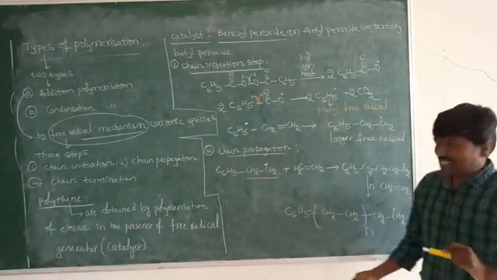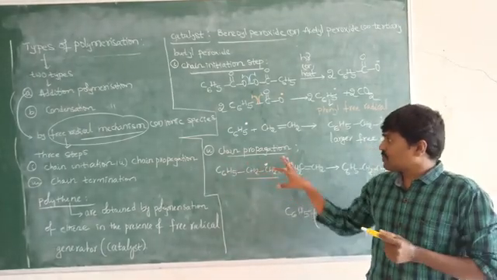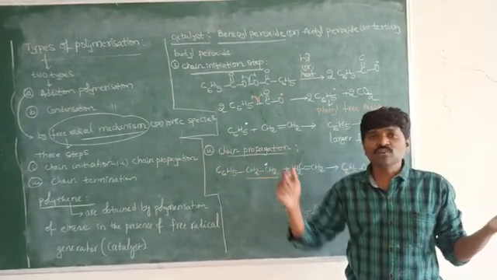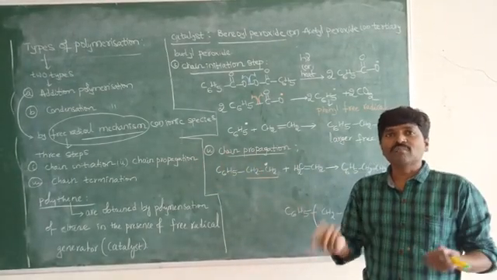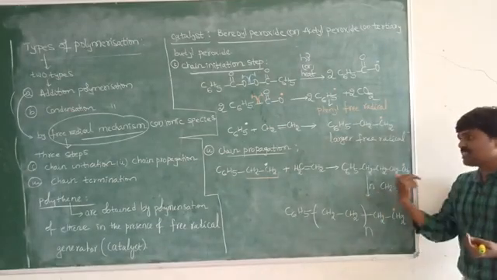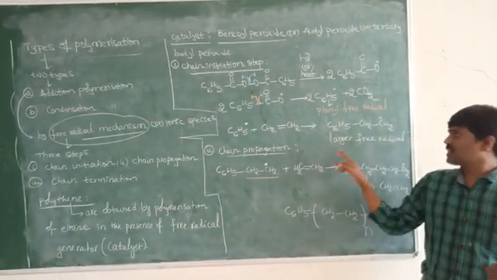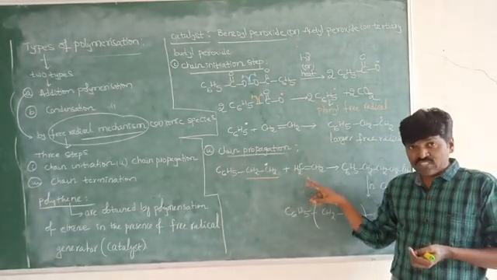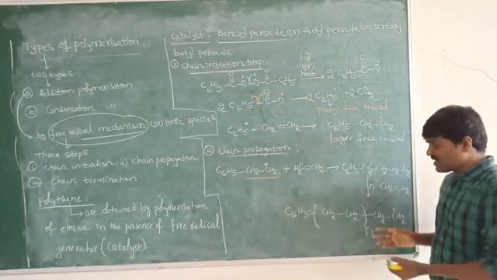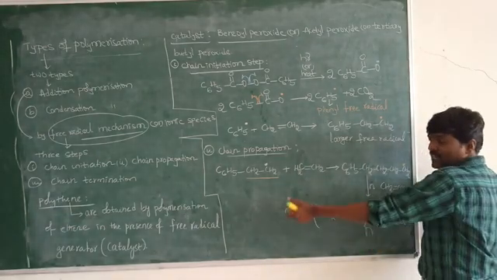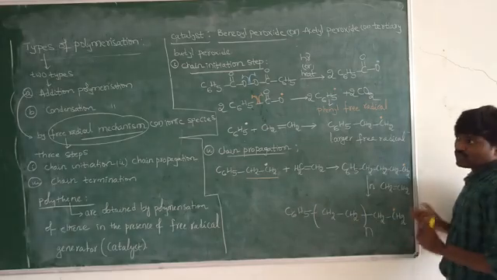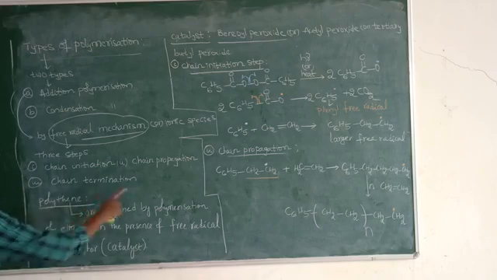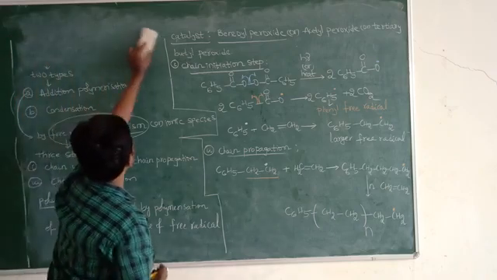Coming to the second step, the chain propagation step. In it we observe an increase in the length of the chain, by adding more ethene molecules. The larger free radical formed in the first step reacts with more ethene molecules, and bulkier free radicals are formed. This is the chain propagation step. The last step is the chain termination step.